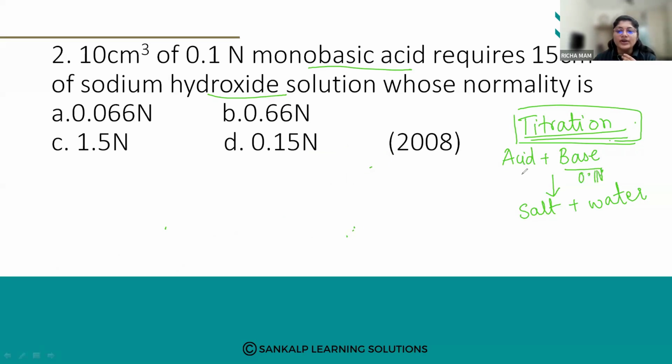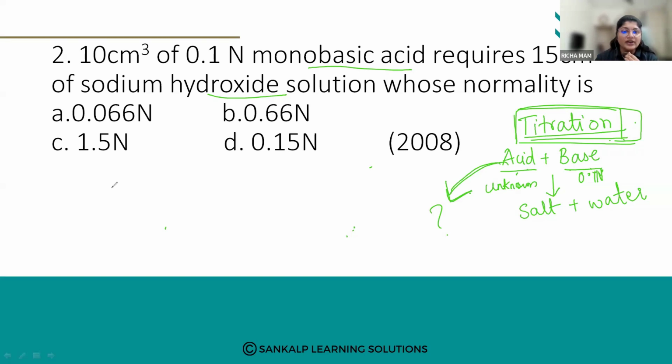And one solution will be an unknown solution, meaning I don't know the concentration. So I'm going to react these two using the titration method, and I'm going to find out the concentration of this acid.